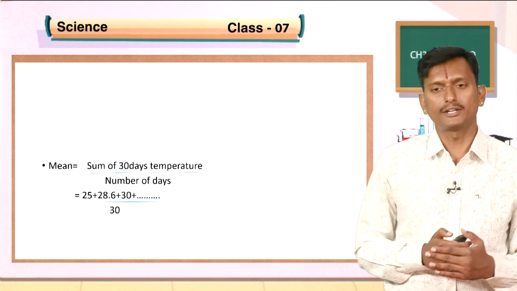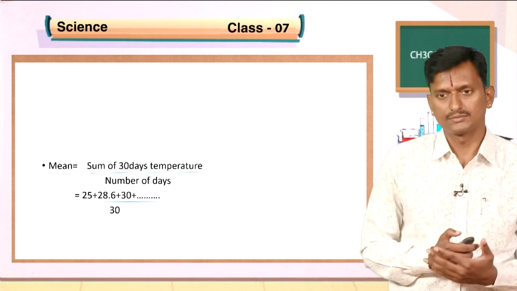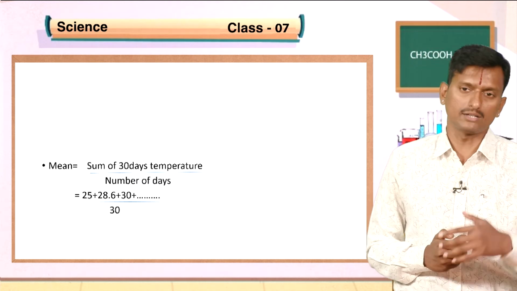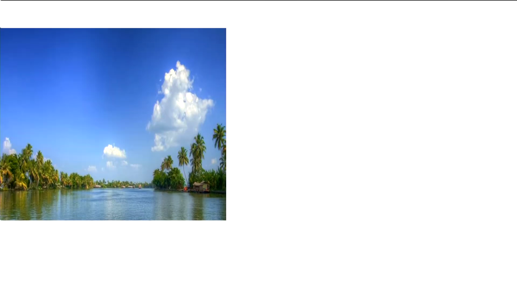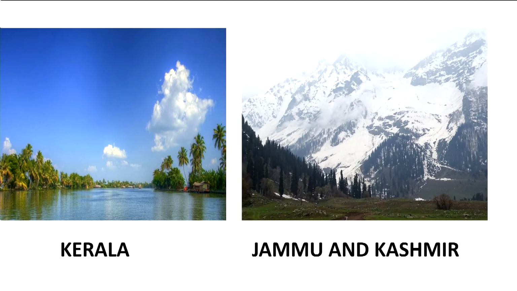Like this, I will take for every month, around 12 months. So I have taken for Jammu and Kashmir and I have taken for Kerala. Now see, this is the coast area of Kerala, and this is Jammu and Kashmir.